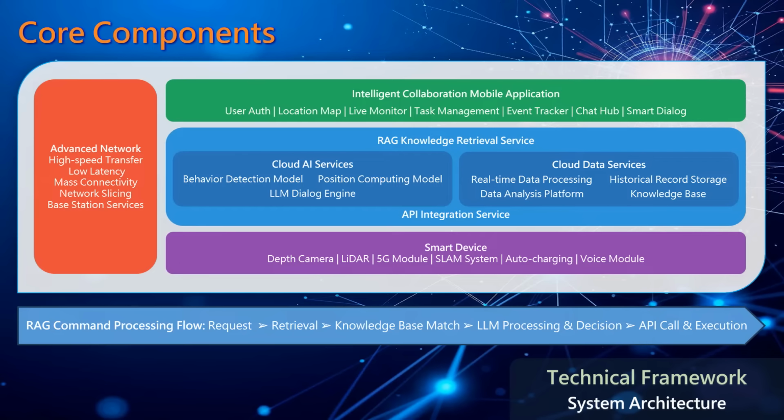Here we see a detailed implementation of the Ascensionoid architecture, showcasing how the components interact. The system is crowned by an intelligent collaboration mobile application that provides comprehensive user interfaces. The advanced network layer enables high-speed, low-latency communication, while cloud services handle AI processing, data management, and knowledge retrieval. At the device level, various sensors and modules work together to enable advanced functionality.